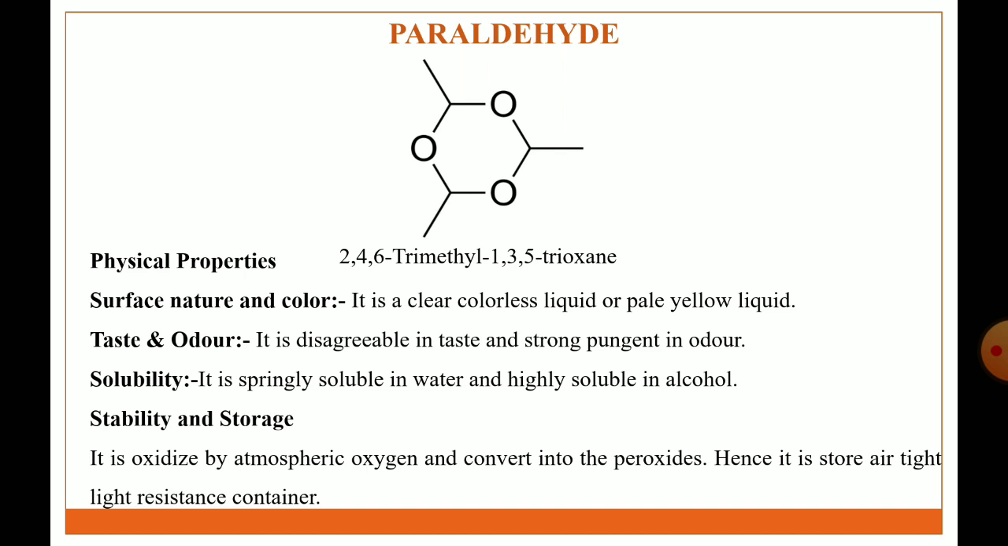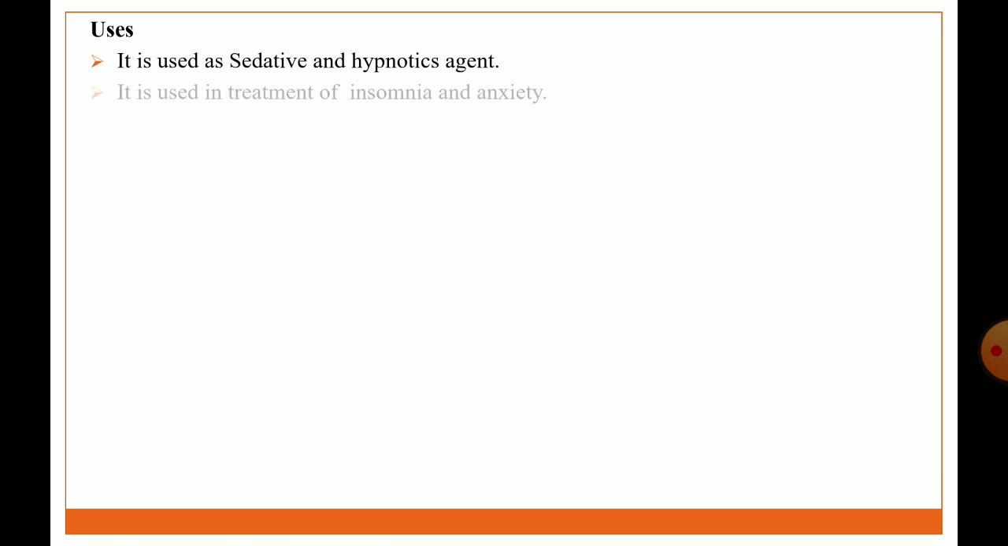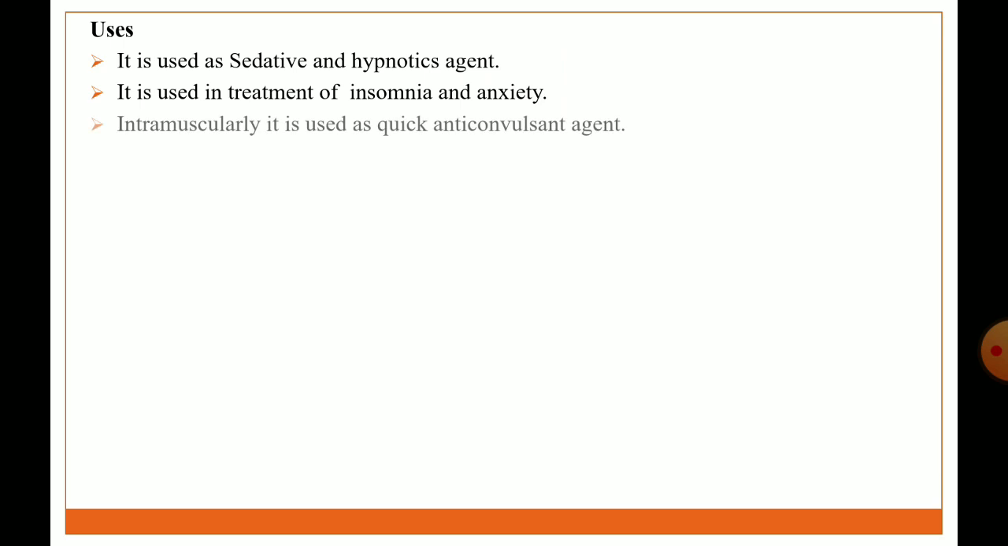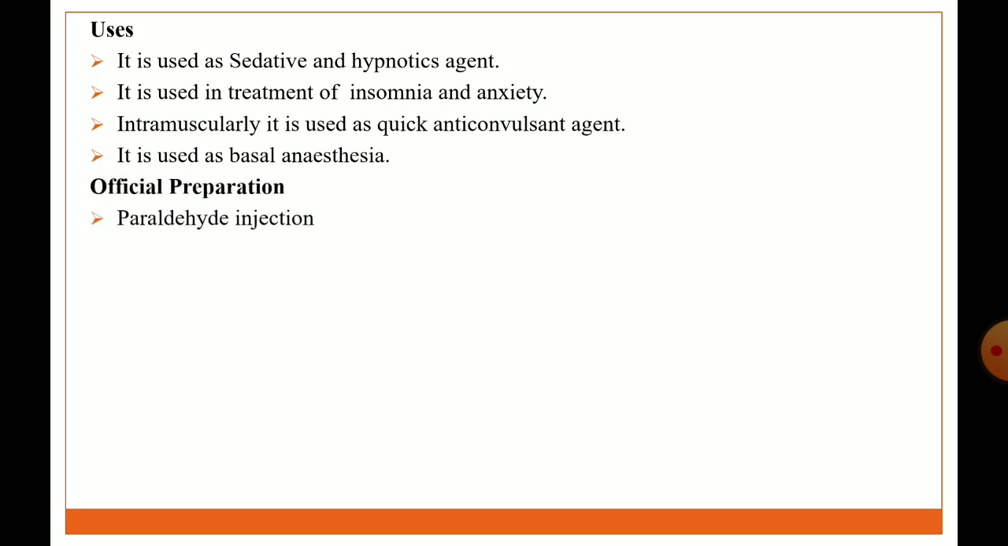airtight light resistant container. Uses: it is used as a sedative hypnotic agent. It is used in treatment of insomnia and anxiety. Intramuscularly, it is used as a quick anticonvulsant agent. It is used as a basal anesthetic agent. Official preparation: paraldehyde injection, paraldehyde enema. Brand name: Paral, Trioxin.